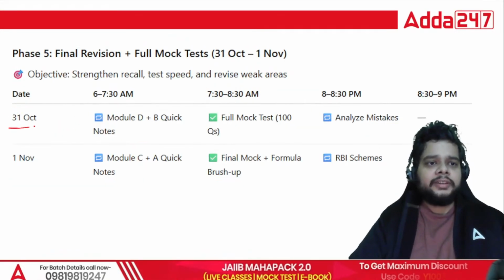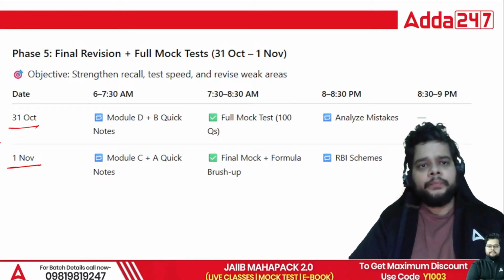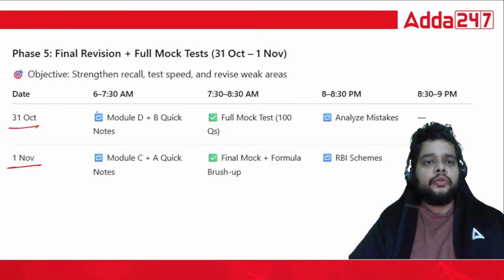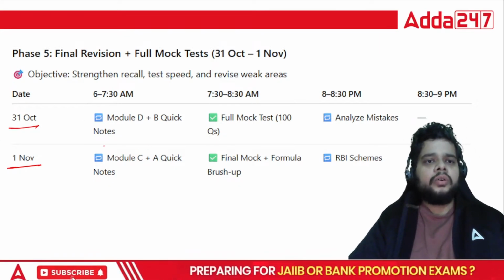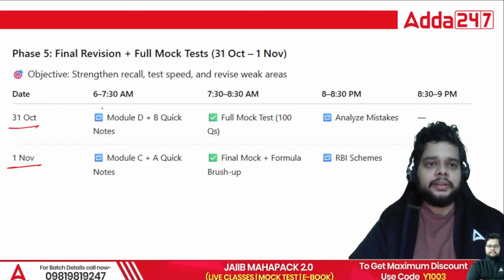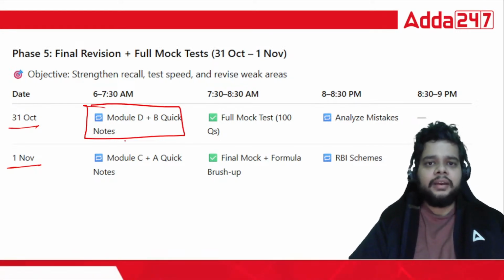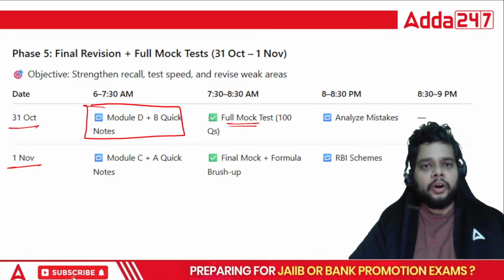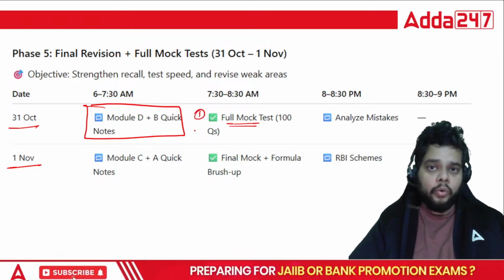Okay, 31st October and 1st November. Always remember, you have to pick and choose. Pick the most important modules first, then go for Module D and B, quick notes revision, and try to solve one full-length mock test on your own.